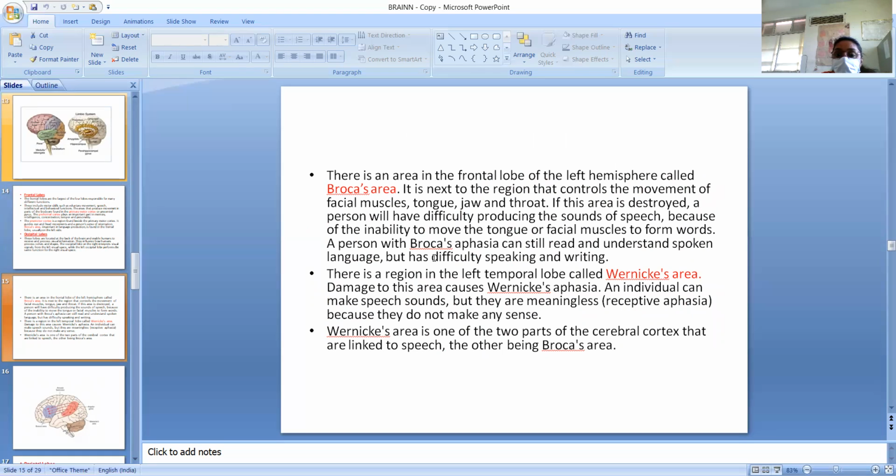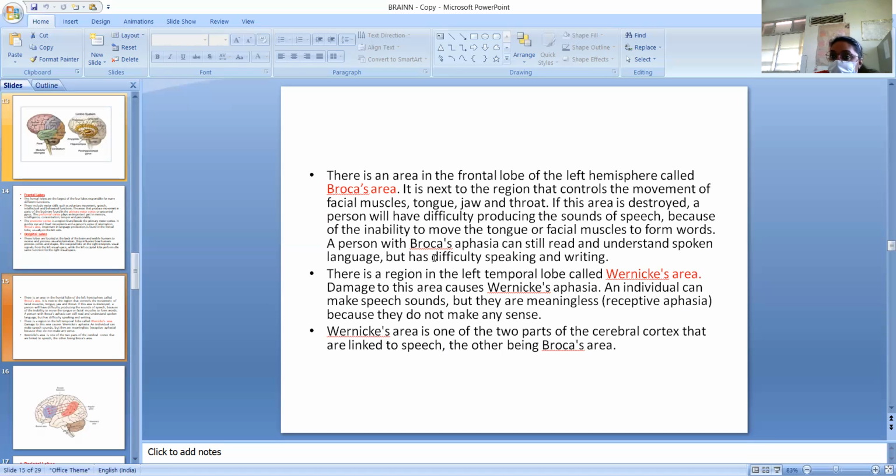There is an area in the frontal lobe of the left hemisphere that is called Broca area. It is next to the region that controls the movement of the facial muscle, tongue, jaw, and throat. If this area is destroyed, a person will have difficulty producing the sounds of speech because of inability to move the tongue or facial muscle to form words. A person with Broca aphasia can still read and understand spoken language but has difficulty speaking or writing.